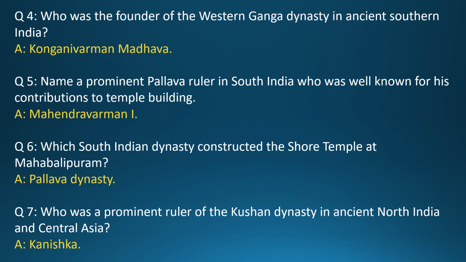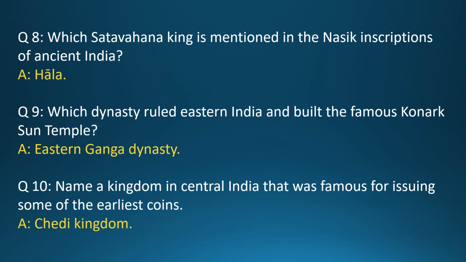Question 6. Which South Indian dynasty constructed the Shore Temple at Mahabalipuram? Answer: Pallav dynasty. Question 7. Who was a prominent ruler of the Kushan dynasty in ancient North India and Central Asia? Answer: Kanishka. Question 8. Which Satvahan king is mentioned in the Nasik inscriptions of ancient India? Answer: Hala. Question 9. Which dynasty ruled eastern India and built the famous Konark Sun Temple?